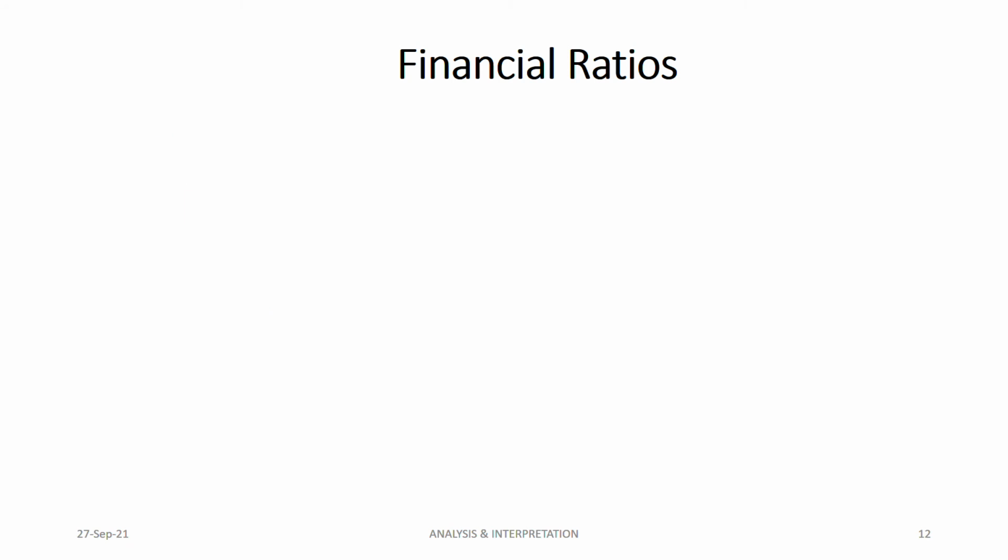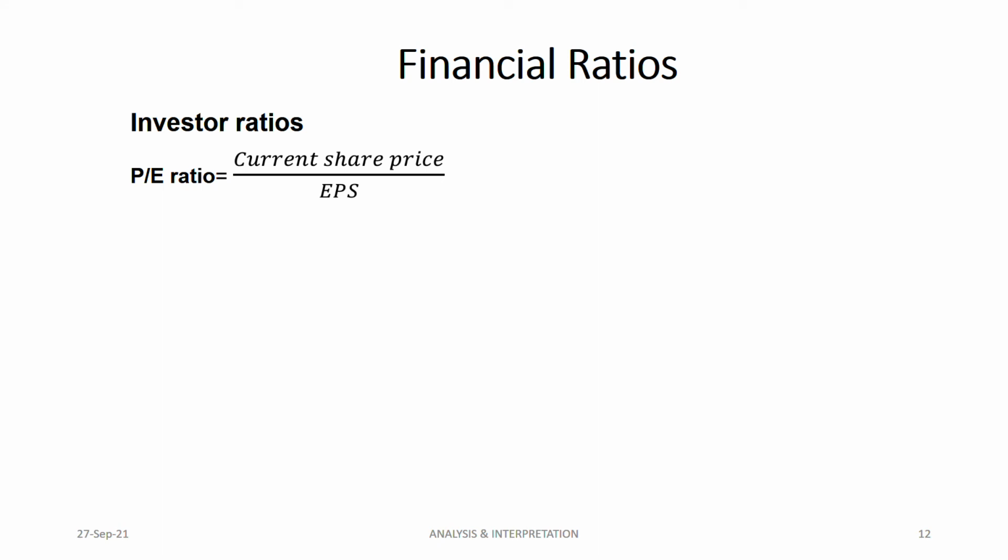Now the fourth type, the investor ratio: PE ratio. PE ratio is the price earnings ratio, price divided by earnings. So current share price divided by EPS. Now do you see why EPS is important? For your PE ratio, you need to understand earnings, price, share and EPS. The share price divided by EPS is your PE ratio.